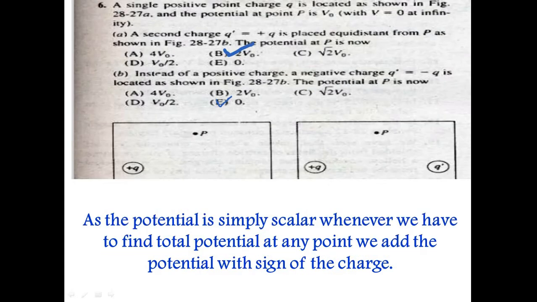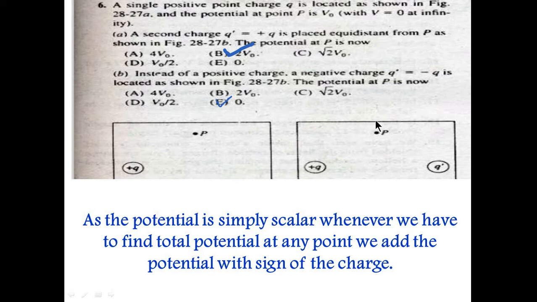A single positive point charge Q is located as shown in the figure. Here you can see that this is the charge plus Q, and here is the point P. Basically the potential due to this charge at this point is V naught, and a second charge Q prime equal to plus Q is placed equidistant from P as shown in the figure. So another charge Q prime is placed at the same distance from this point as the plus Q charge. We have to determine the value of potential at P. We are placing another charge that is identical, having the same magnitude as the plus Q charge. So now what would be the potential?